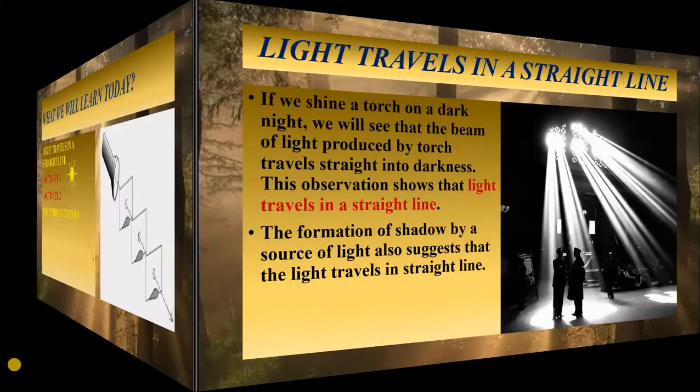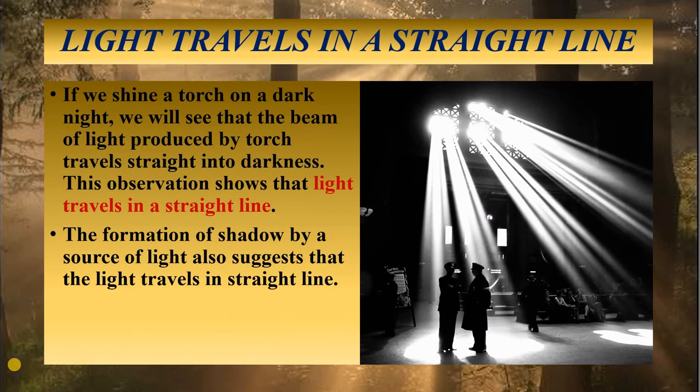straight line. Now, already you have read that light is a type of energy that helps us to view any objects. Okay. Now, suppose there is a dark room, and if you shine a torch in a dark room, then what will you find? You will find a beam of light produced by the torch, and that beam of light is traveling straight into darkness.